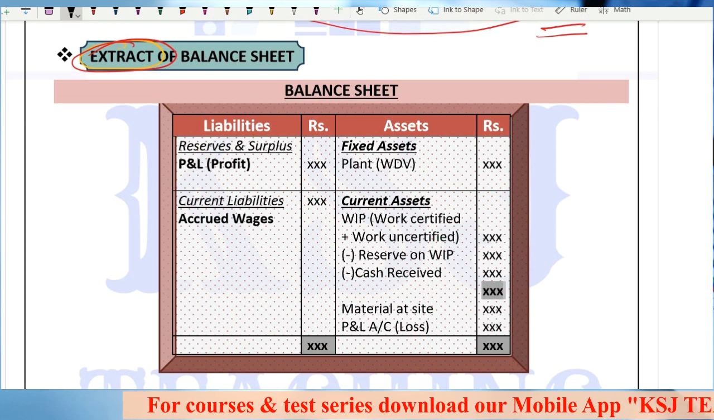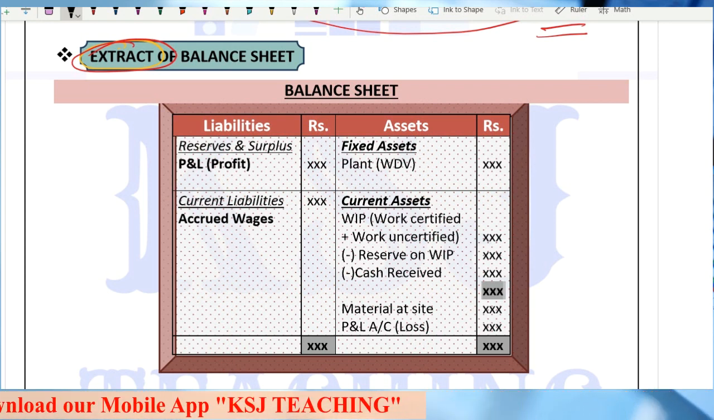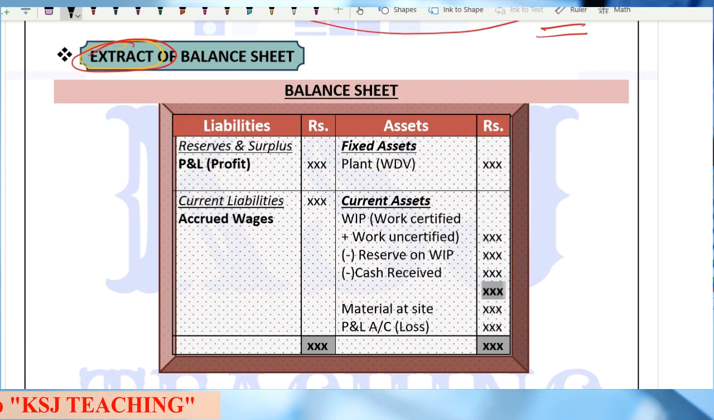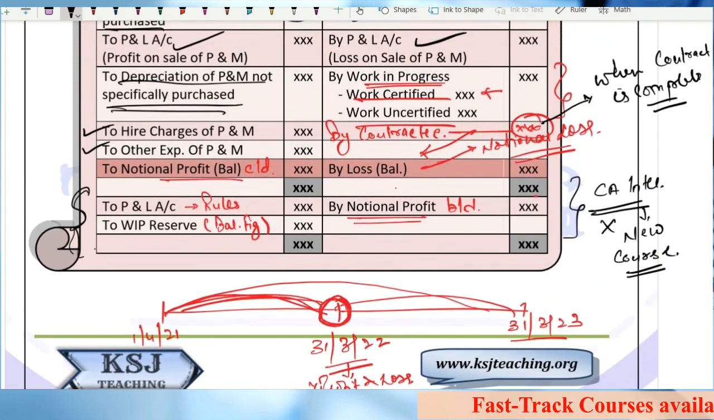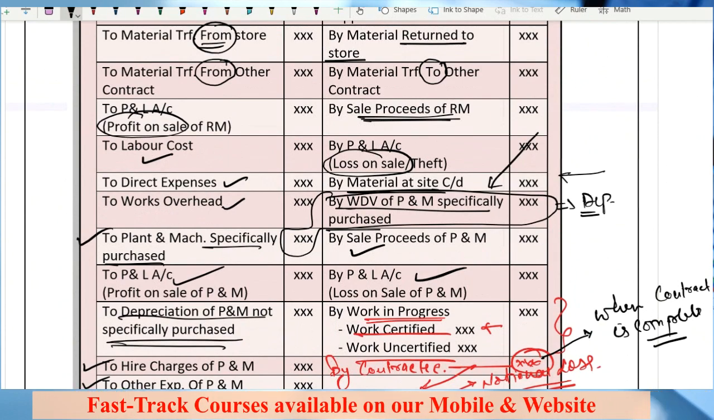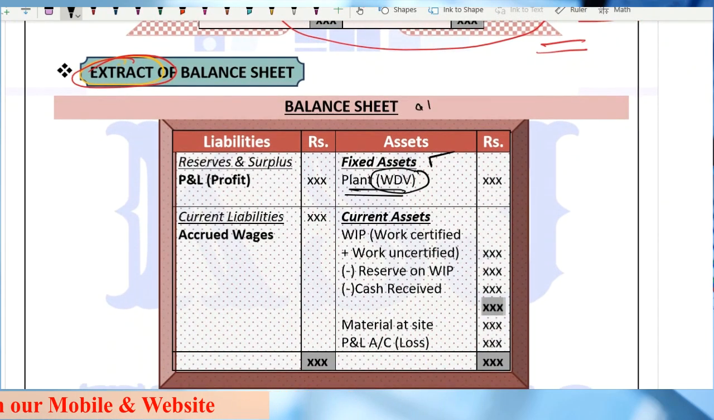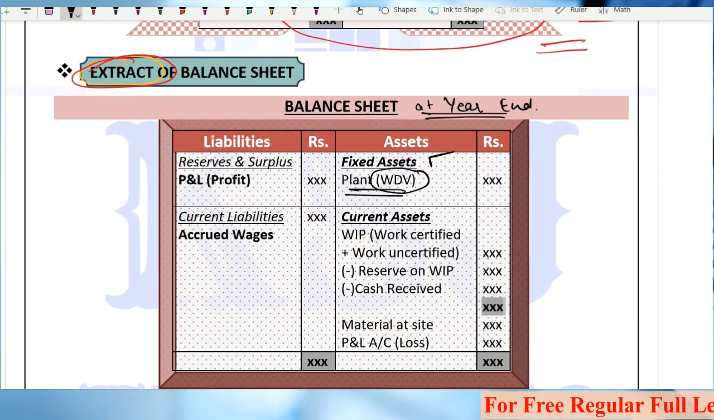So that is why we say the extract of balance sheet. Clear? Now, what are the things that you will take in the balance sheet on the asset side? First is the fixed asset. We have plant at site. This is the WDV, written down value of the plant, that we recorded in the contract account. The balance sheet we are going to prepare at the year end. This is very much logical. So at year end, my balance sheet will look like this.